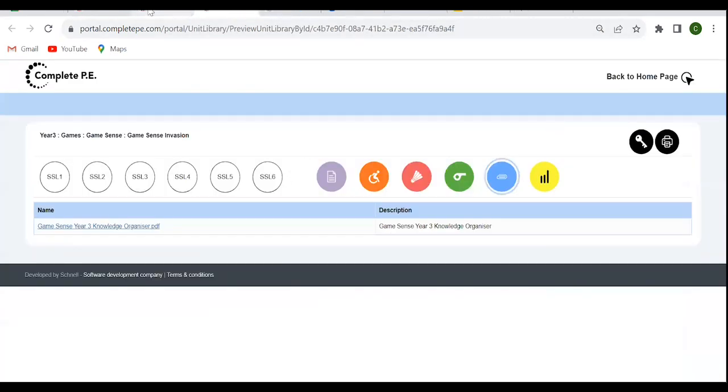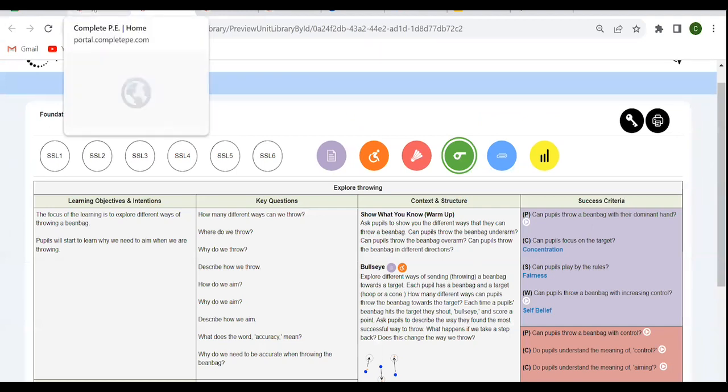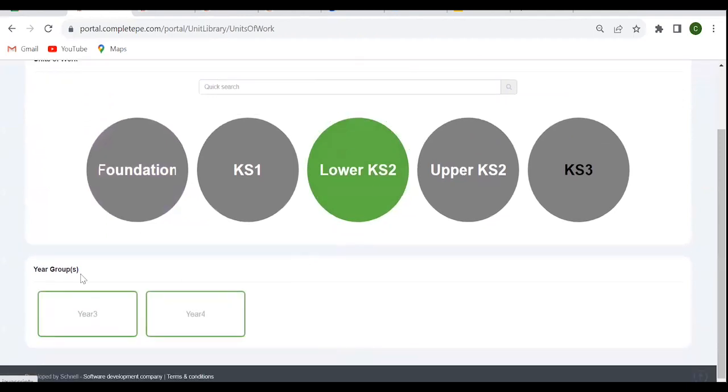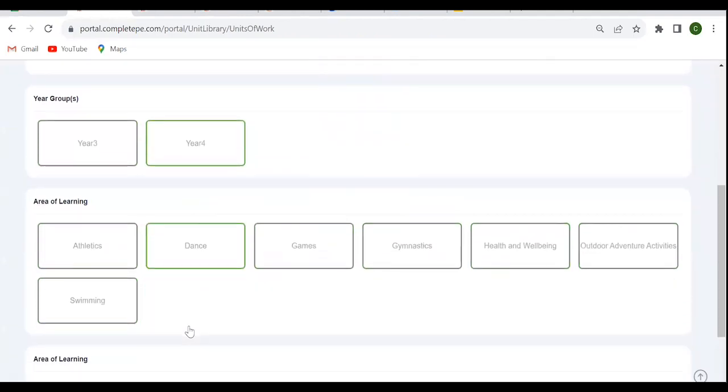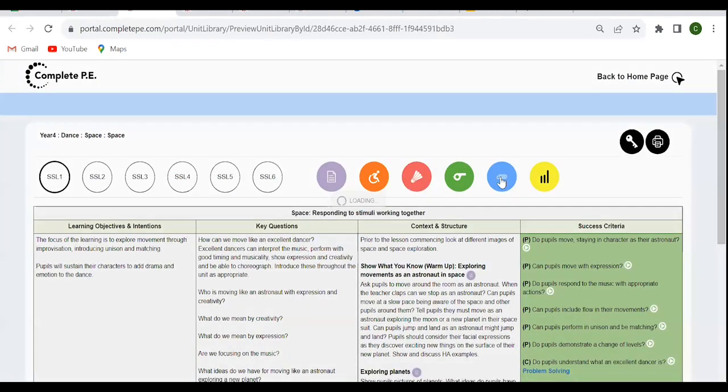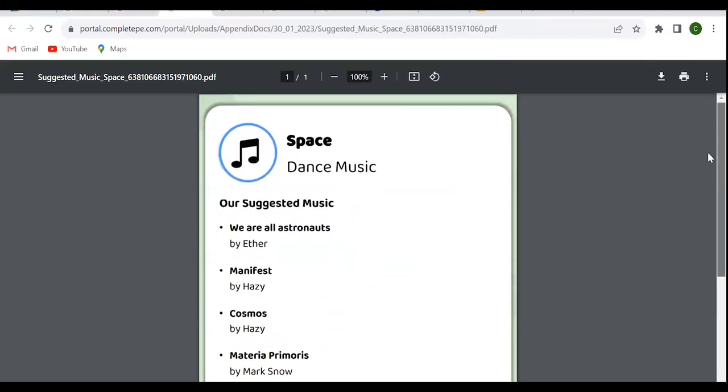But other units on Complete PE, if I just return now to our home page, some of the other units on Complete PE, for example, if I go into one of our dance units of work, then once I'm inside that unit of work, the appendix area will actually give me a list of the suggested music that's going to really help bring that learning to life.